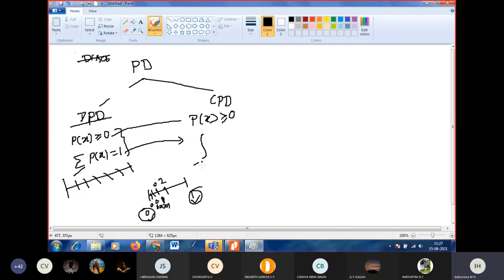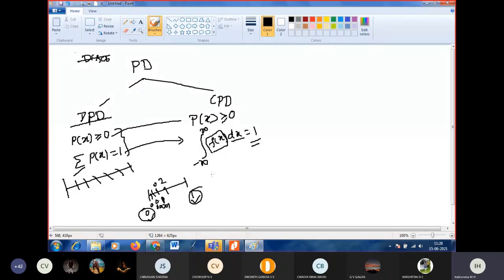So it is from minus infinity to plus infinity. Integral from minus infinity to plus infinity, f of x dx is equal to 1. Here I am defining f of x instead of p of x. Both are the same, because here I want to integrate this one. Probability I cannot integrate; that's why I am taking a probability function f of x. Between minus infinity and plus infinity, it is 1. It is continuous values.